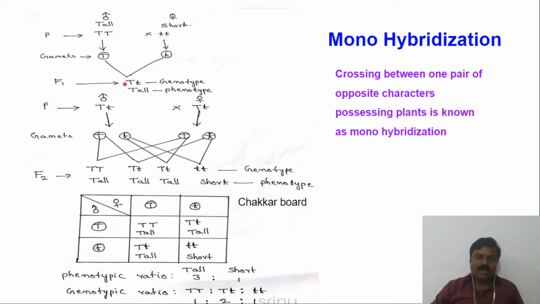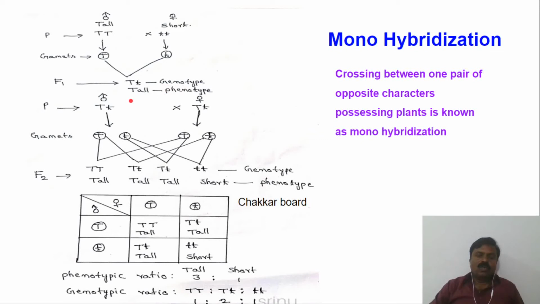So here, when the dominant allele is there, small t cannot show its effect. So tallness is expressed, that is the phenotype, and its genotype is capital T small t.